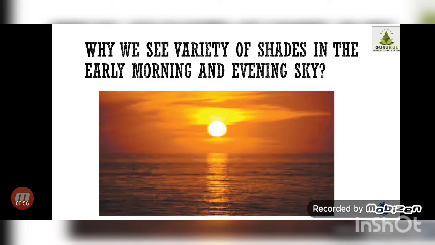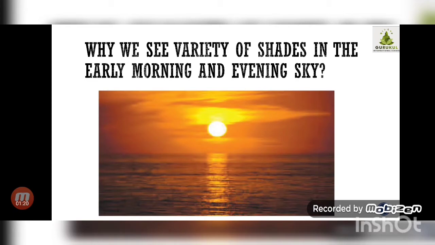First of all, let us try to recall the knowledge that we have about light. We know that a ray of light, or even sunlight, when it passes through a prism, shows a band of 7 different colors. Those colors we call rainbow colors.